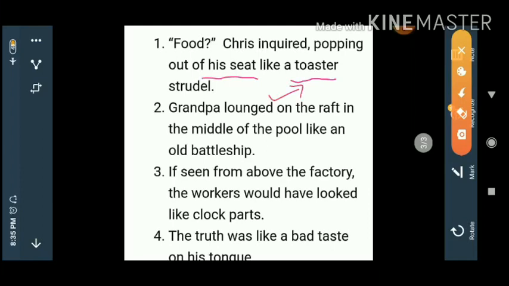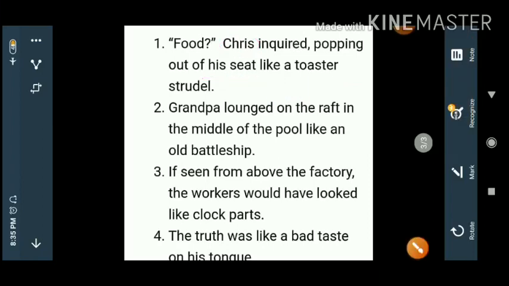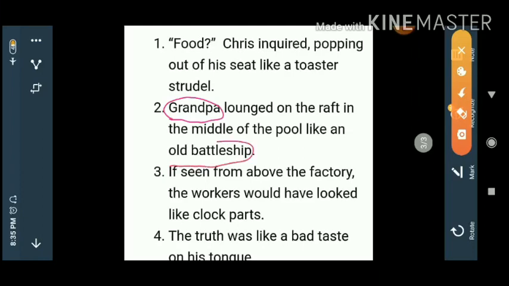This is the comparative aspect. Chris is the original aspect. Next to that one, Grandpa lounged on the raft in the middle of the pool like an old battleship. Grandpa is equal to old battleship. Got the idea?